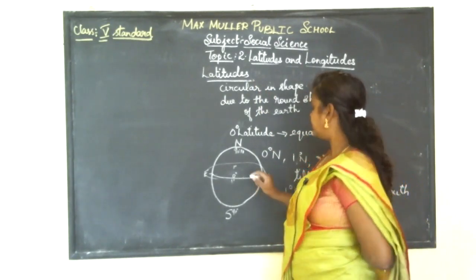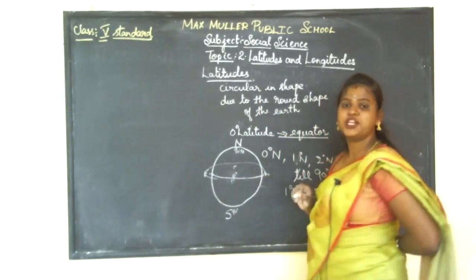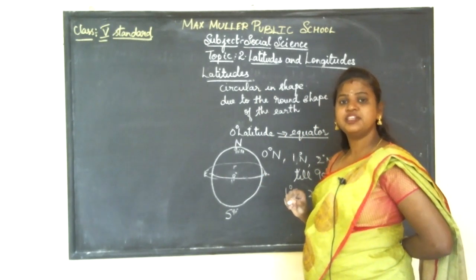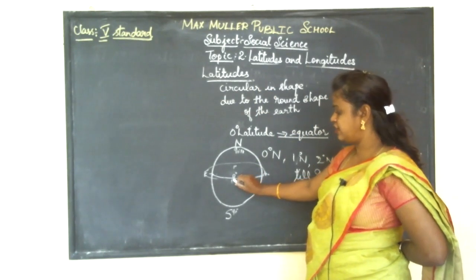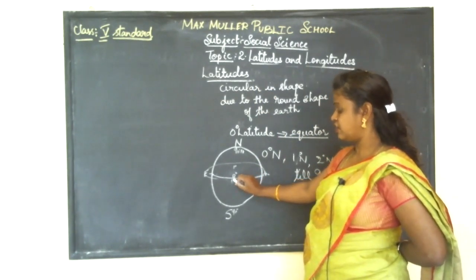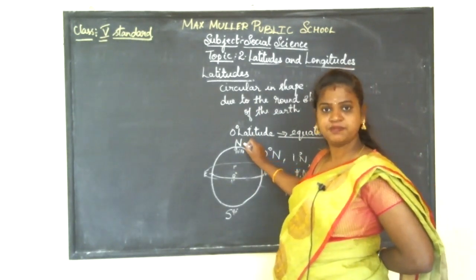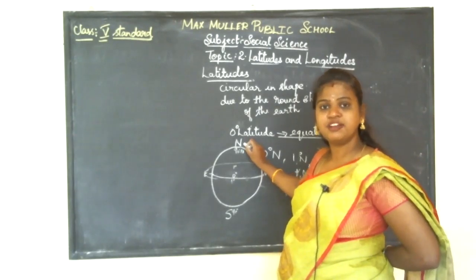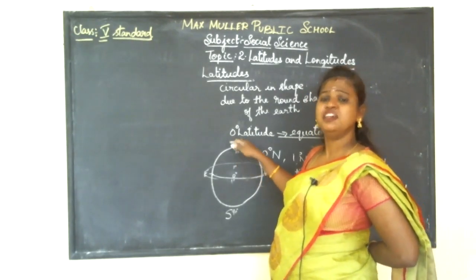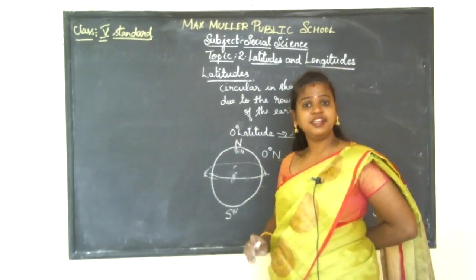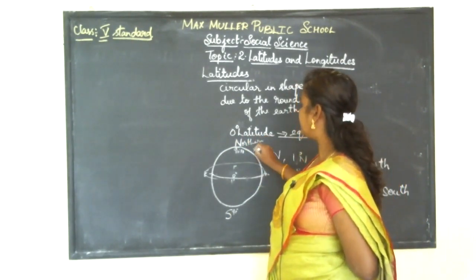And here 0 degree latitude is called the equator. I told you that the equator separates north and south. So from 0 degree, from the equator to 90 degree north, is called the northern hemisphere. It extends from 1 degree north, 2 degree north, 3 degree north, till 90 degree north. So that is why this is called the northern hemisphere.